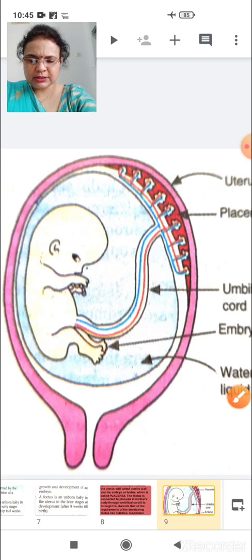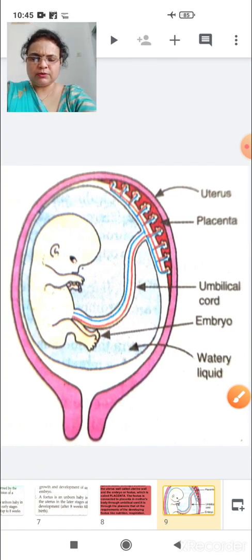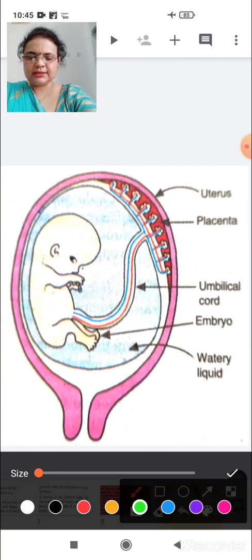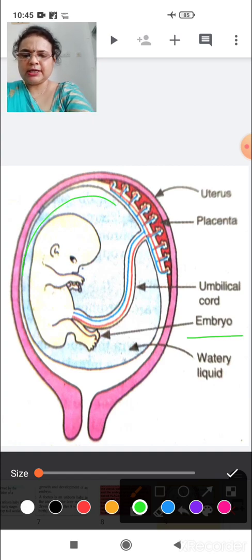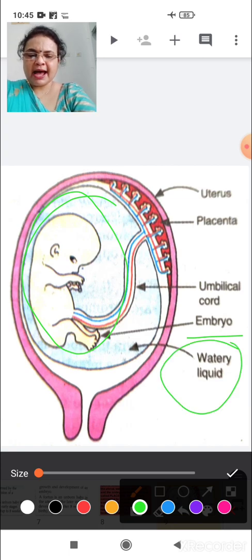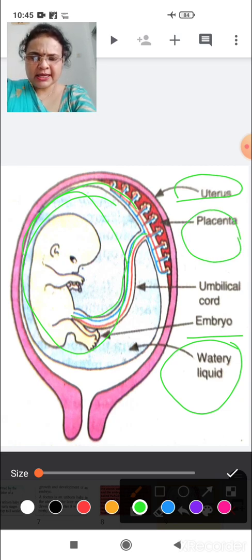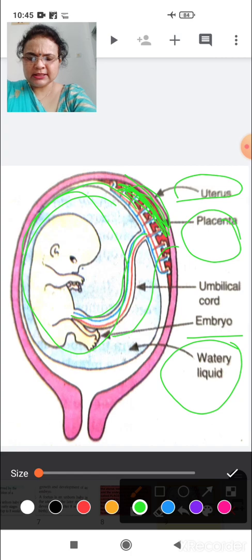Let me show you this picture in a small size. See this, children, a very clear picture. The baby, or the zygote or the embryo, is in a water liquid bag inside the uterus. You can see here the placenta, and it is connected to the uterine wall, and to the embryo through the umbilical cord. So this is how all the required material passes, even waste also.